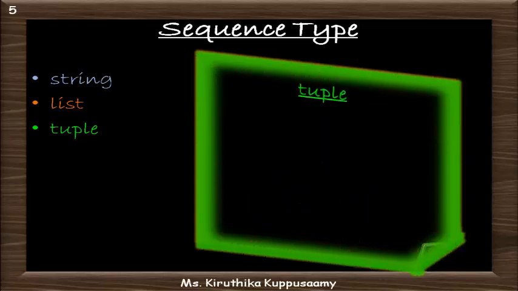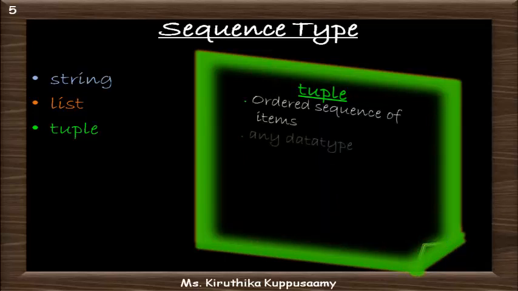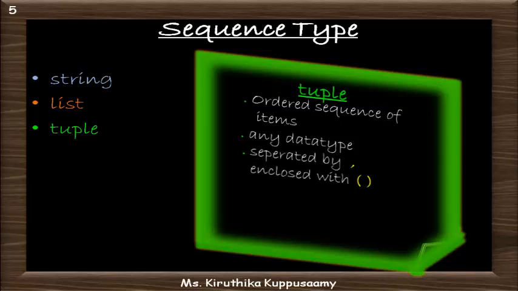Next is tuple. Tuple is also an ordered sequence of items like list, which can contain items of different data types separated by comma and enclosed with a round bracket. The only difference is tuple is immutable, that is, items are read-only and it cannot be modified in tuple. Example is given here.